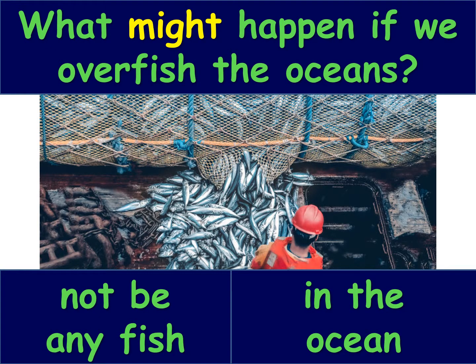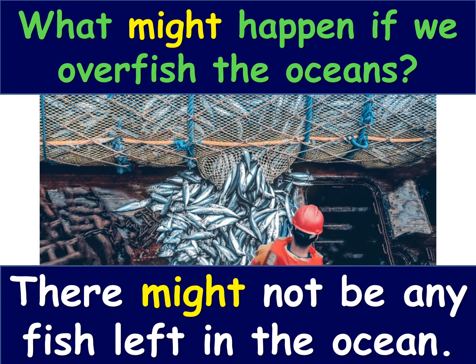How about this one? What might happen if we overfish the oceans? There are a lot of big boats with huge nets that are taking a lot of fish out of the ocean. So look at the clues at the bottom, and using the modal verb, how would you answer this question? It would be a negative. There might not be any fish left in the ocean. It is very dangerous if we keep overfishing.